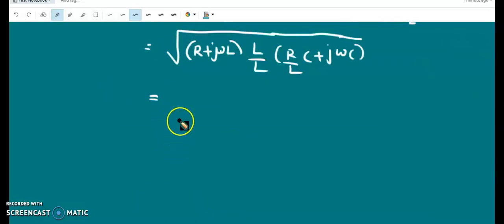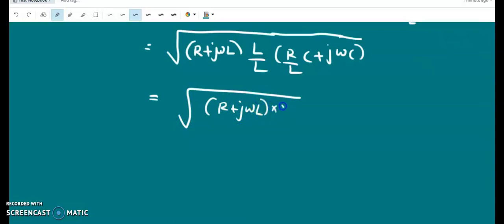Multiplying it over L, we get (R plus j omega L) into 1 over L, and we multiply each term in the second term by L. The L's cancel, giving RC plus j omega LC.